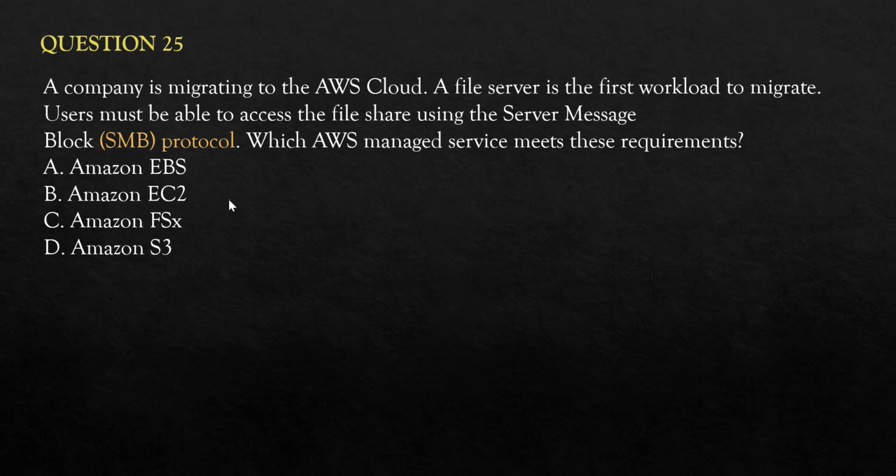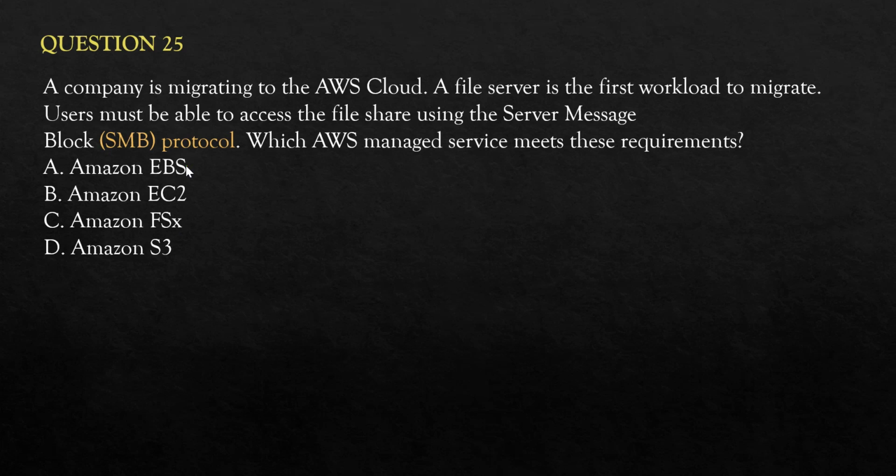SMB is always Windows based, and FSx is the storage which will help you with SMB. So in the set of options, we are talking about a file server as the first workload to manage. You want a file server here. In this, FSx is the only file server.